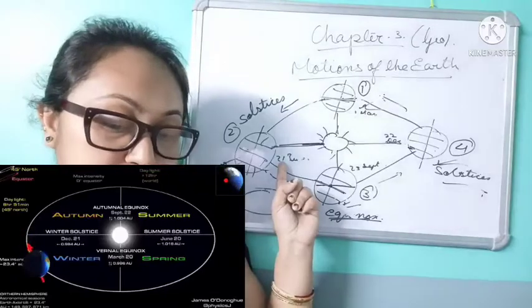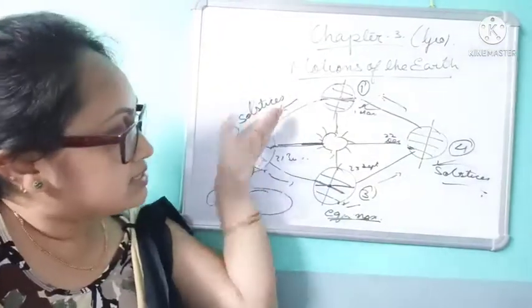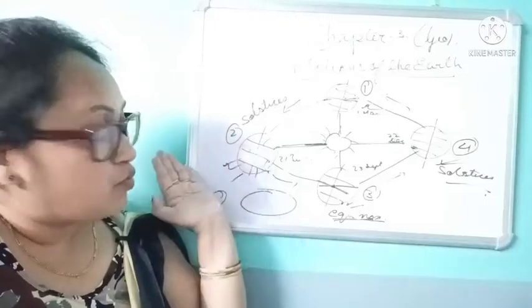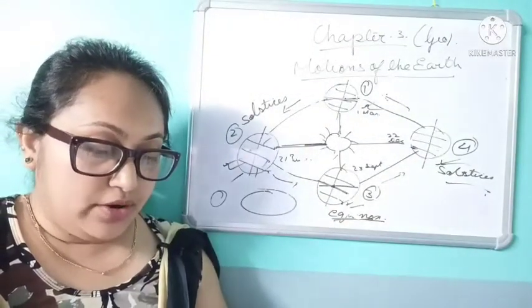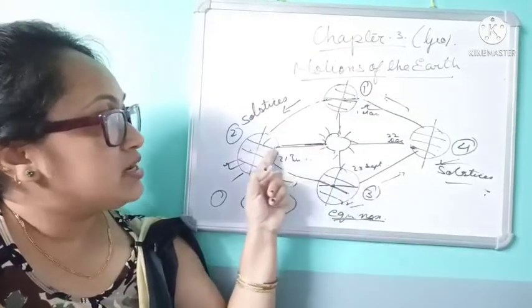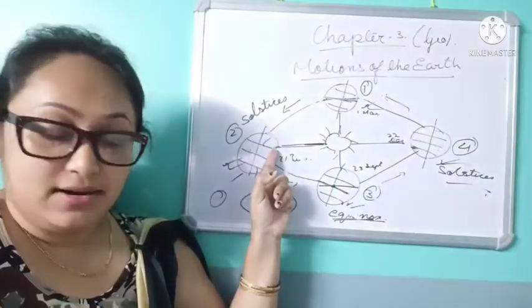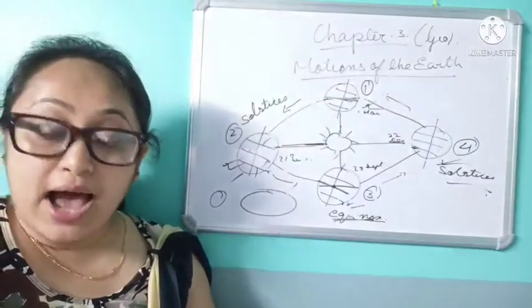The north pole is inclined towards the sun. This is the north pole, isn't it? Now this is inclined towards the sun, and this, the south pole, went far away. Now the sun rays fall vertically over the Tropic of Cancer, that is on 23.5 degree north.